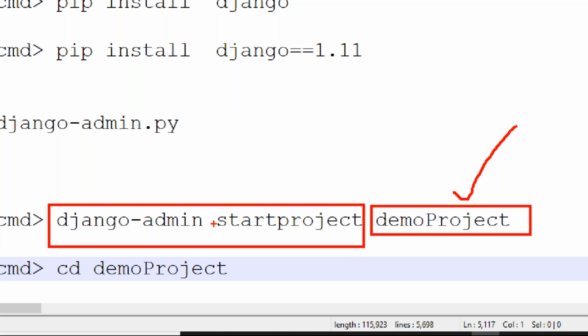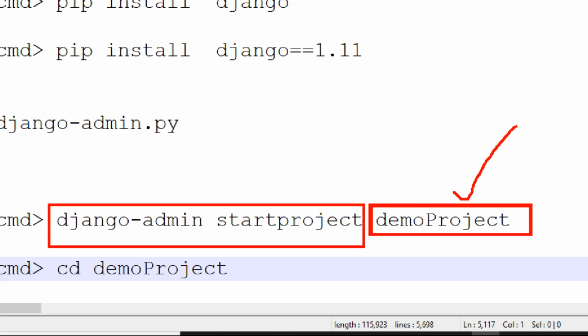Yeah, guys. So after creating this project, you are going to get one folder named demo project. This is acting like a root folder. Inside this root folder, again a demo project folder is coming. That is our main project. Inside that main project, how many files are coming, guys?